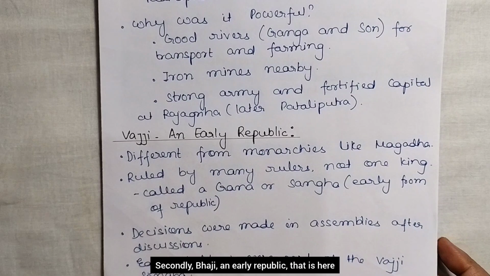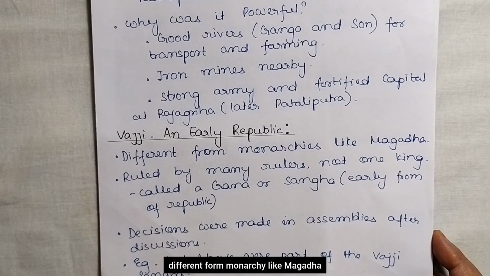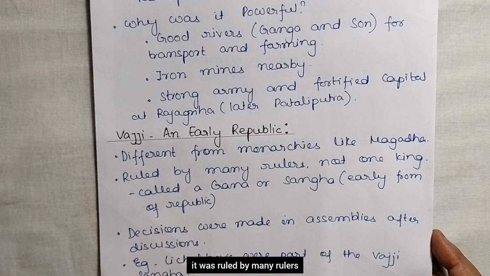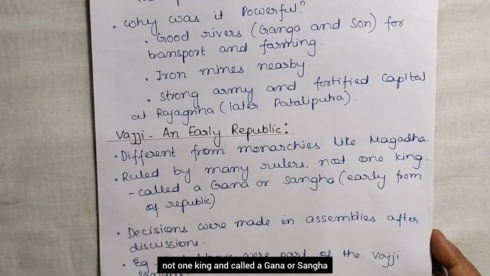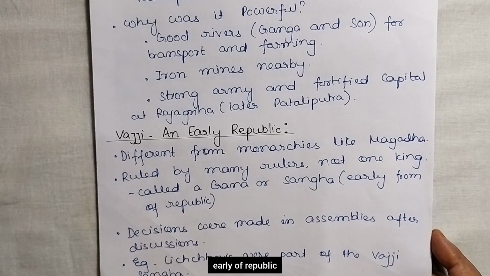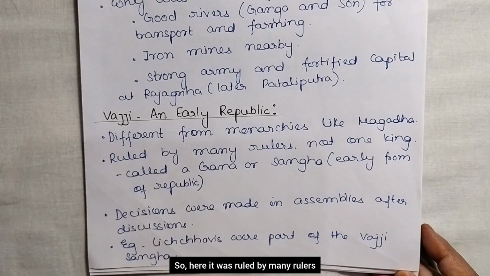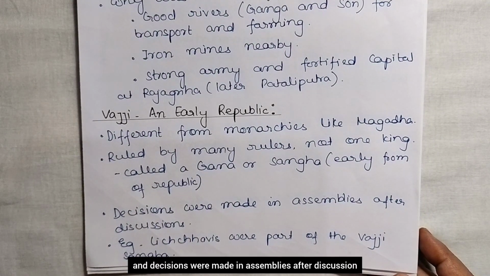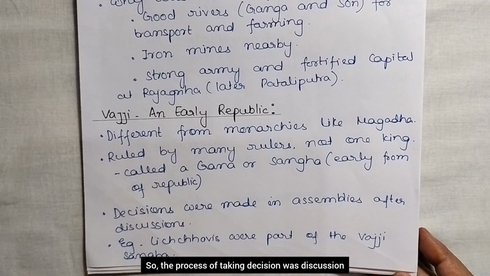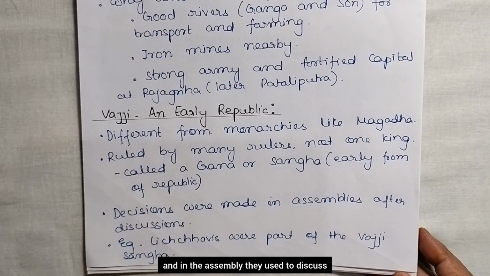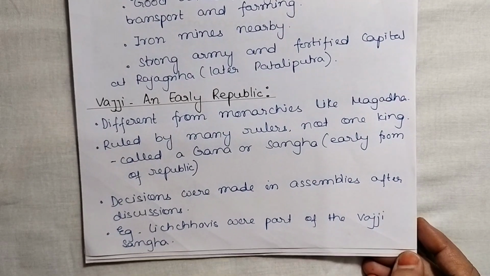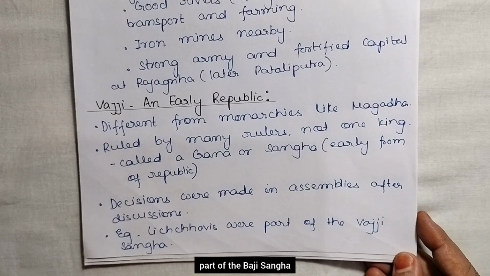Secondly, Vaji, an early republic, different from a monarchy like Magadha. It was ruled by many rulers, not one king, and was called a Gana or Sangha, an early republic. Decisions were made in assemblies after discussion. In the assembly they would discuss, and after that, in mutual understanding, they would decide what to do and what not to do. An example is the Lichchhavis, who were part of the Vaji Sangha.